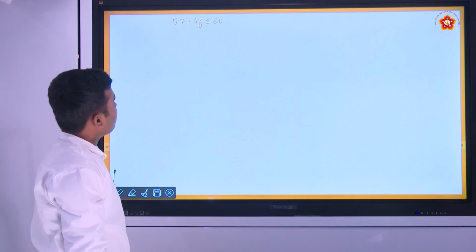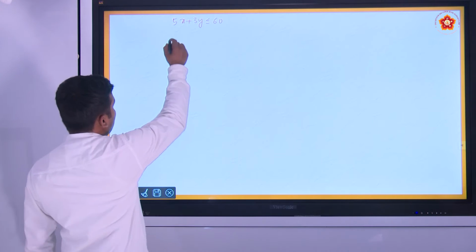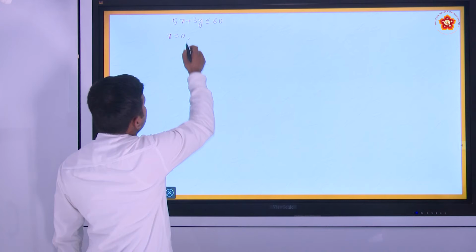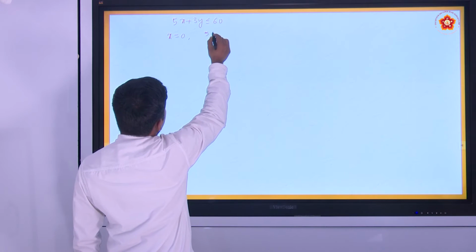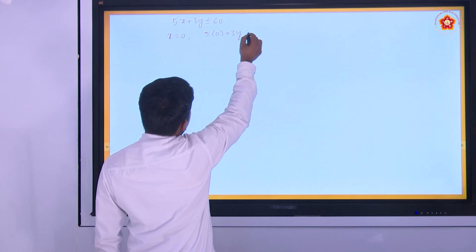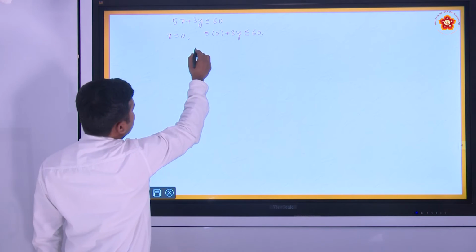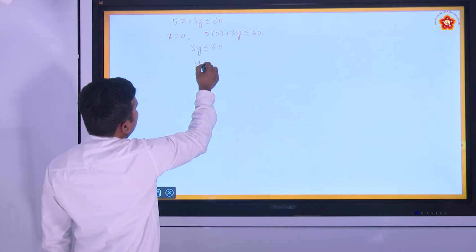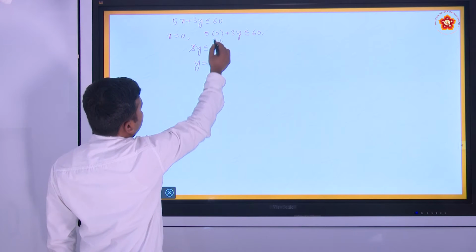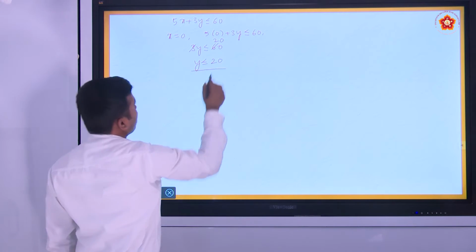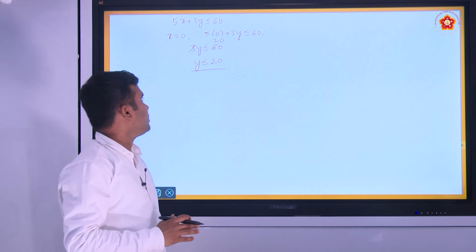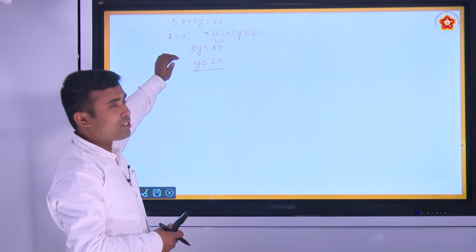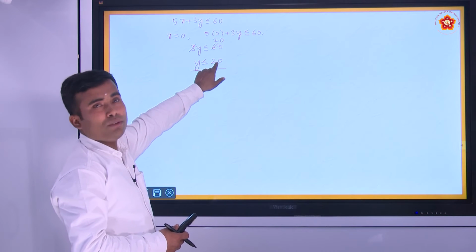Now let us start with x equal to 0. If x equal to 0, what is y then? If you substitute x equal to 0, 5 into 0 plus 3 into y is less than or equal to 60. This becomes 0, then 3y is less than or equal to 60, then y is less than or equal to 20. So the range of y is between 0 and 20. You take values of y, say 0, 1, 2, 3 like that, going up to 20.